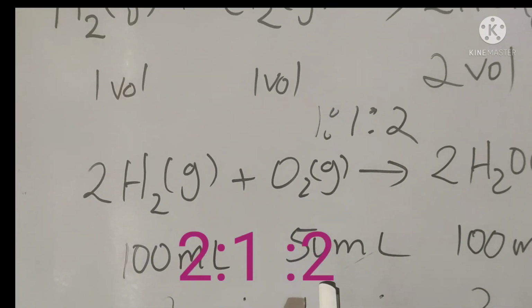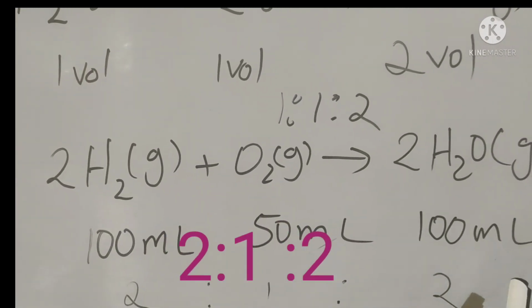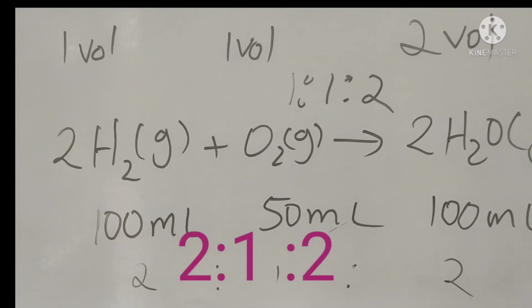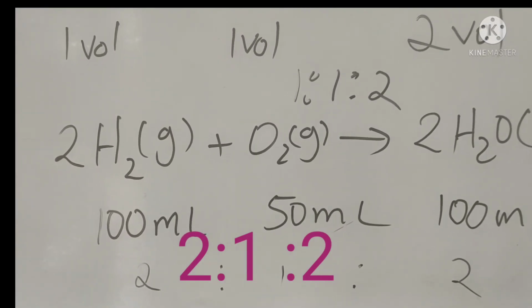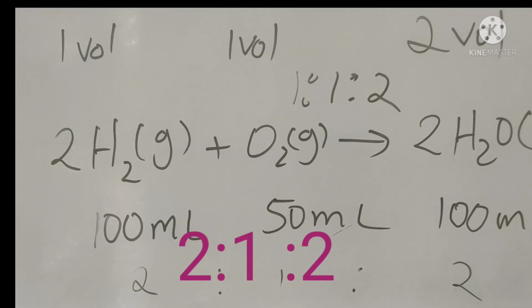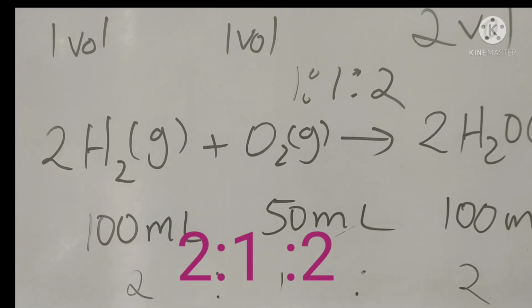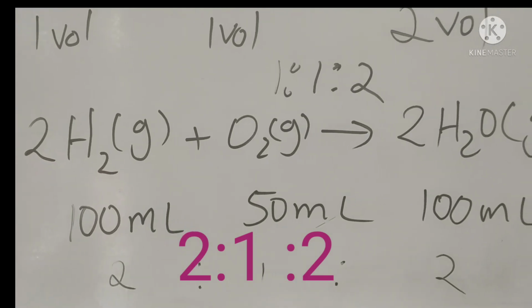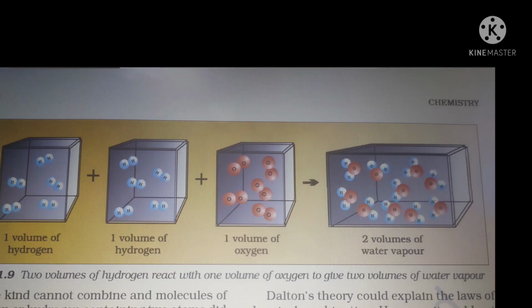If we consider again the reaction of hydrogen and oxygen to produce water, we see that 2 volumes of hydrogen combine with 1 volume of oxygen to give 2 volumes of water without leaving any unreacted oxygen. Note the figure. Each box contains equal number of molecules.